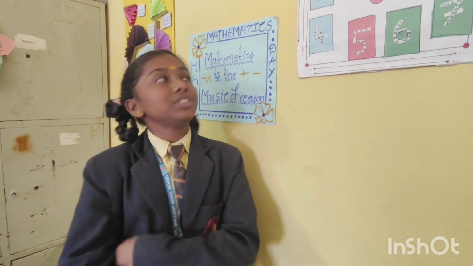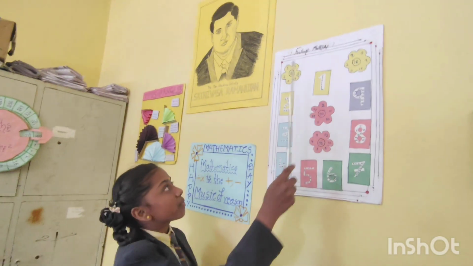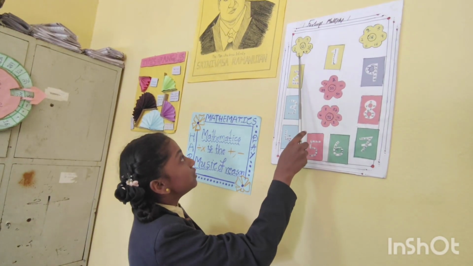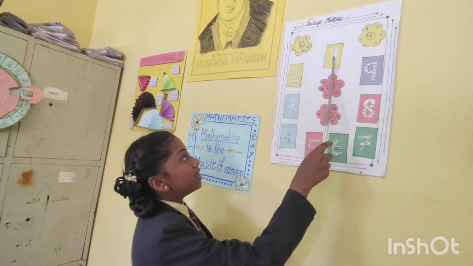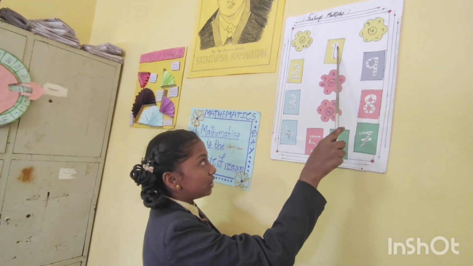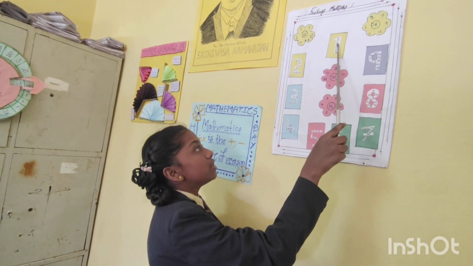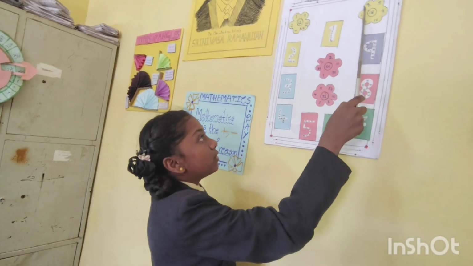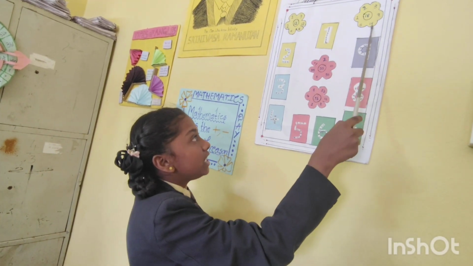Now I am telling about factors and multiples. The factors of 12 are 1, 3, 12, 6, 4, 2. The table of 1: 1 ones are 1, 1 twos are 2, 1 threes are 3, 1 fours are 4, 1 fives are 5, etcetera. The factors of 18 are 2, 3, 9, 18, 6, 1.